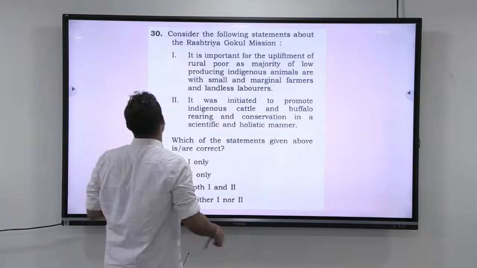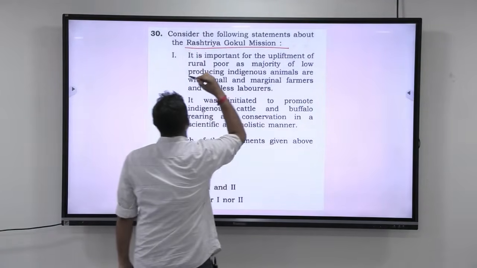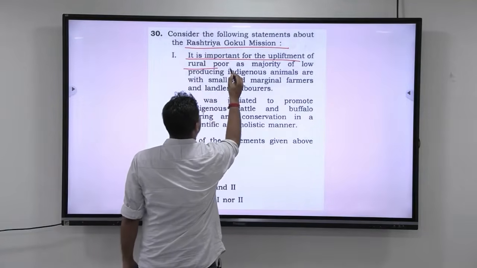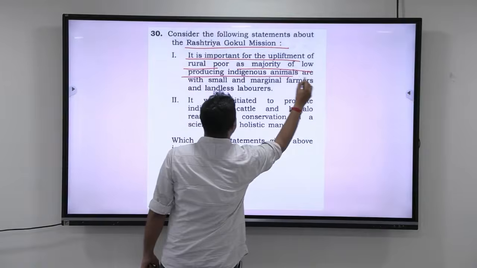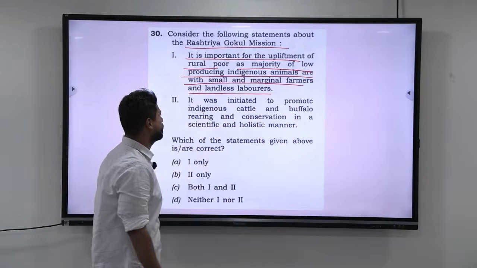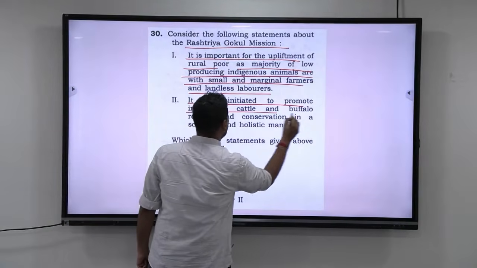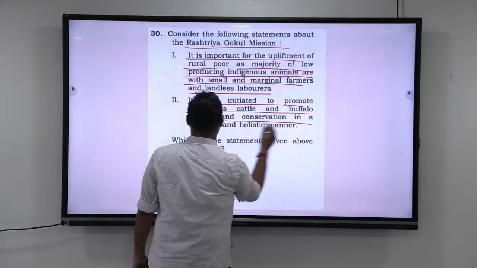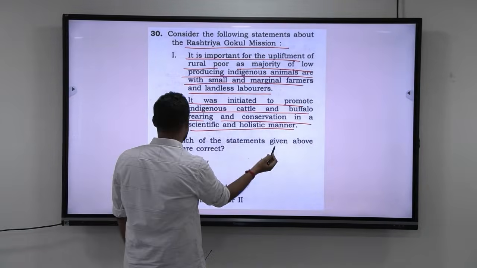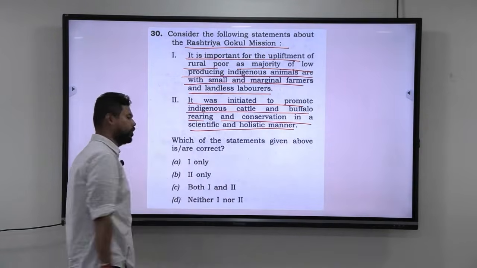Okay, let us read out the question first. Consider the following statements about Rashtriya Gokul Mission. The first statement is, it is important for the upliftment of rural poor as majority of low producing indigenous animals are with small and marginal farmers and landless laborers. Let us go to the next one. It was initiated to promote indigenous cattle and buffalo rearing and conservation in a scientific and holistic manner. Which of the statements given are correct? 1 only, 2 only, both 1 and 2, and neither 1 nor 2.